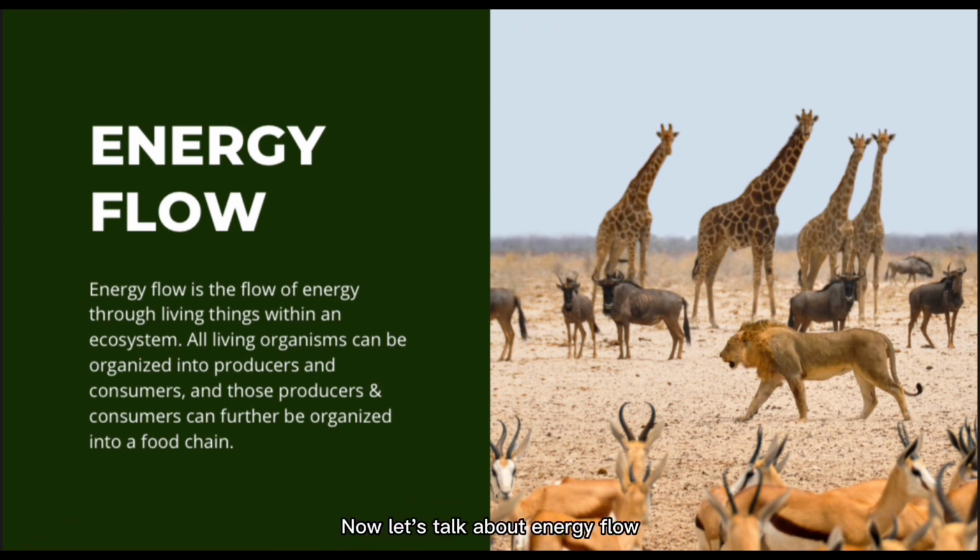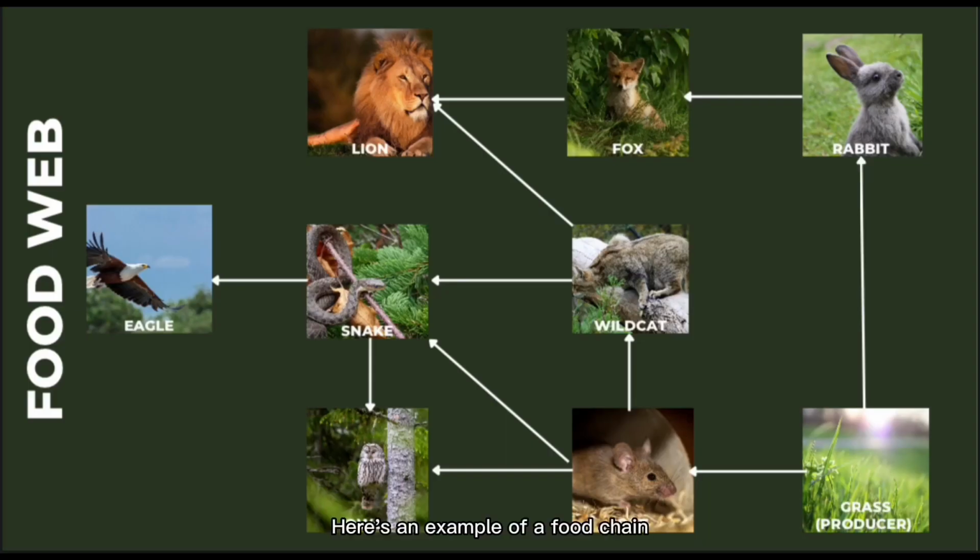Now, let's talk about energy flow. Energy flow is the flow of energy through living things within an ecosystem. All living organisms can be organized into producers and consumers, and those producers and consumers can further be organized into a food chain. Here's an example of a food chain, or what is mainly known as a food web.